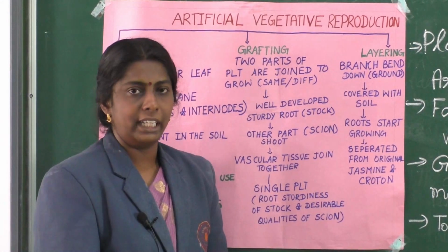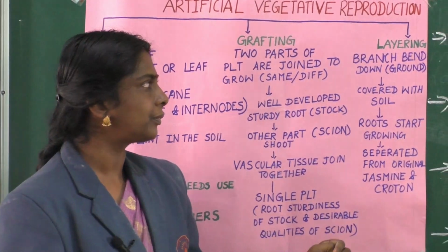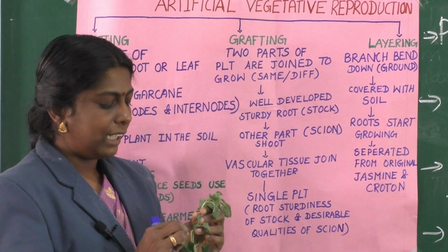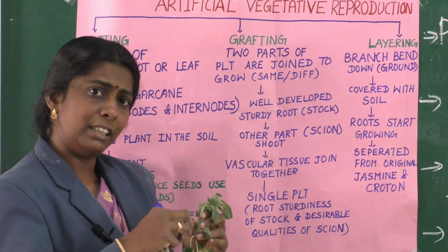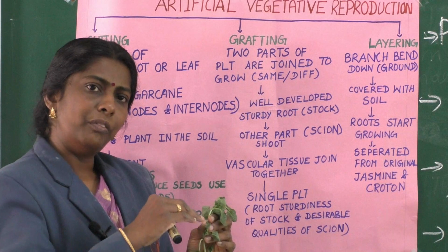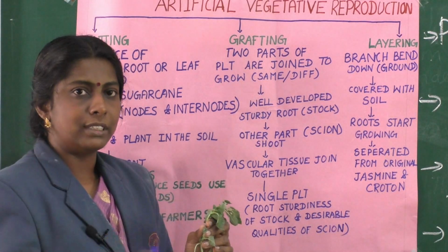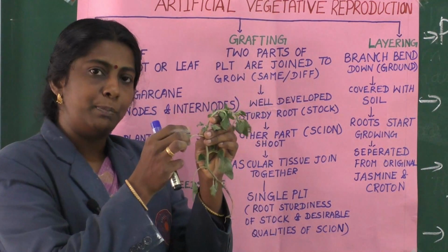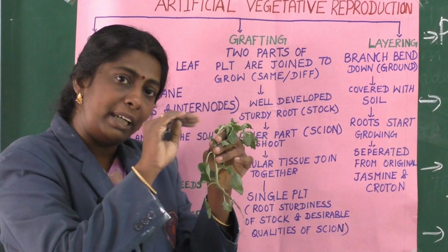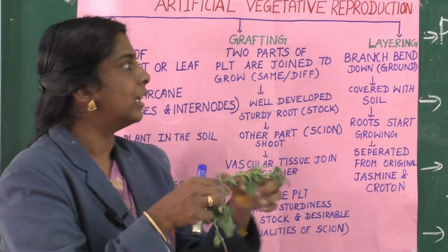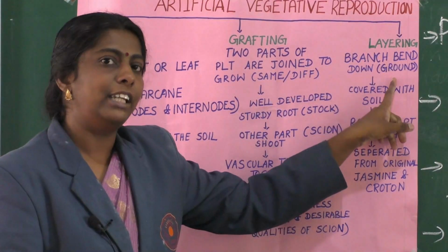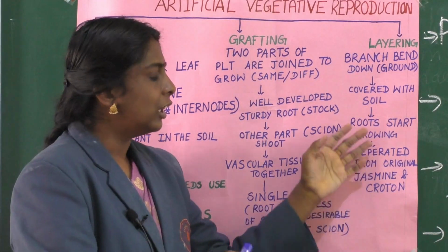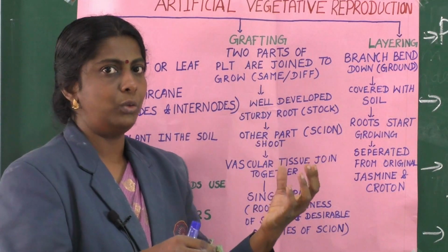Next thing is about layering. This is a simple method. If you observe a plant and you get a lengthy branch, what we do is just bend that branch part towards the soil, bending it down inside the ground. Then we cover it with soil, and roots start growing from the covered part.